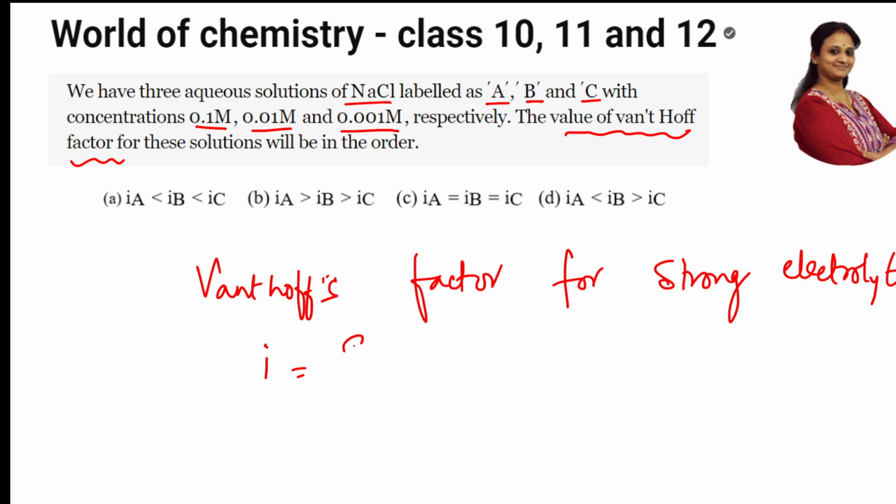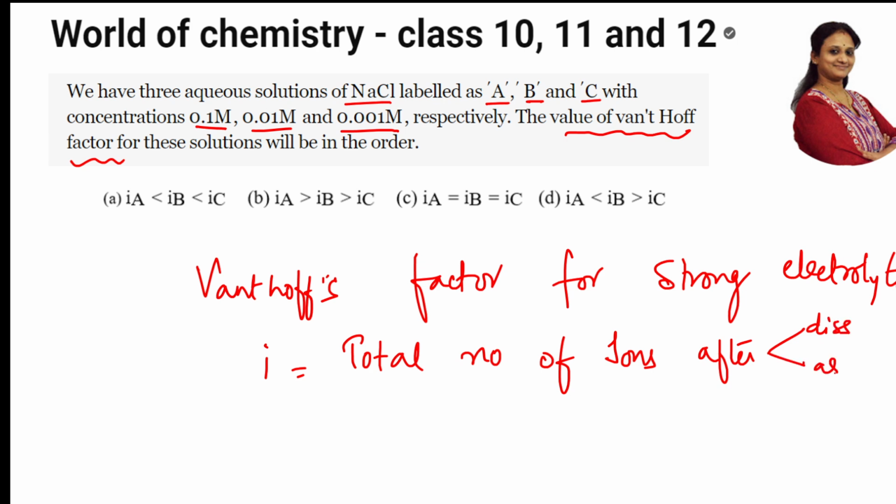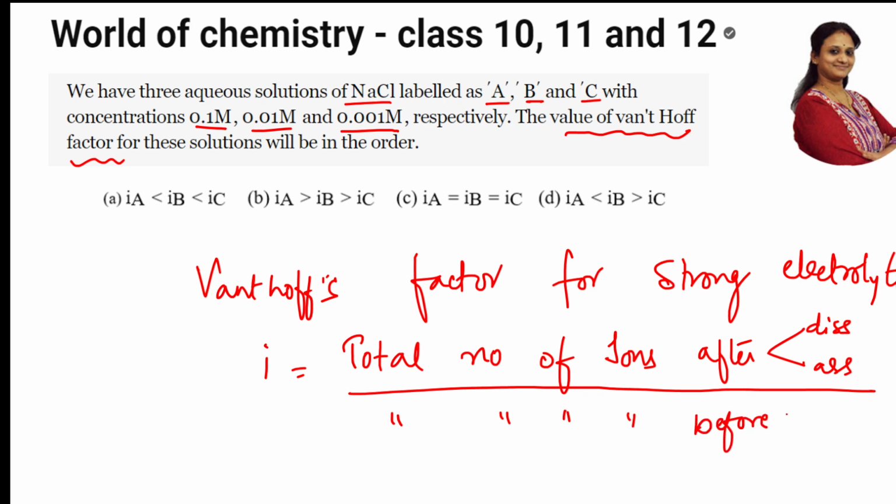That is what you have studied, right? This is the concept.